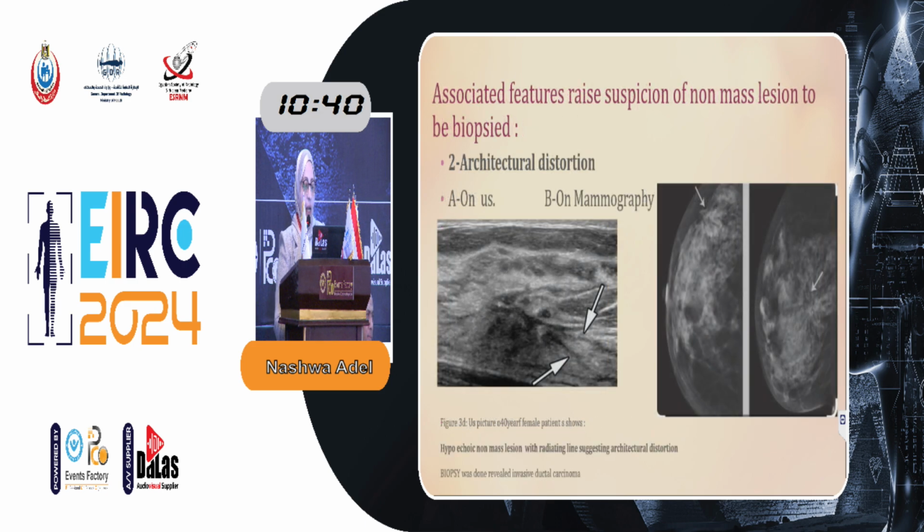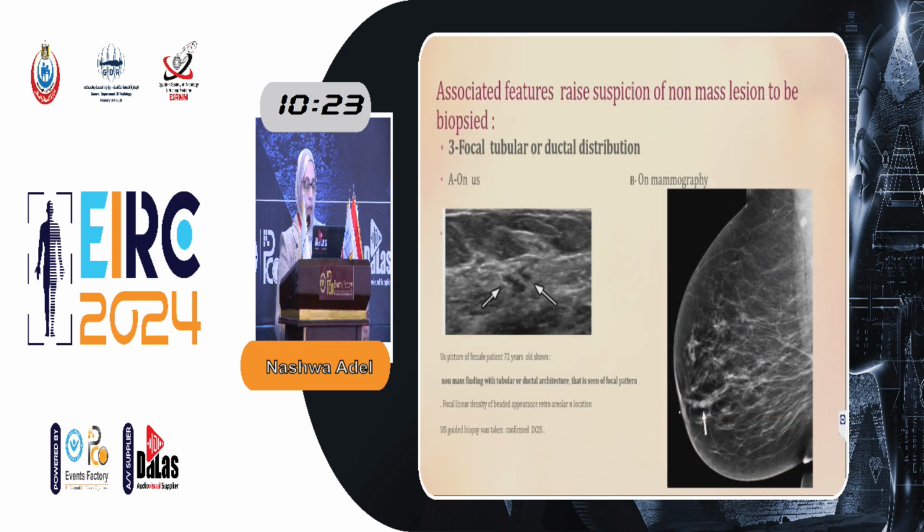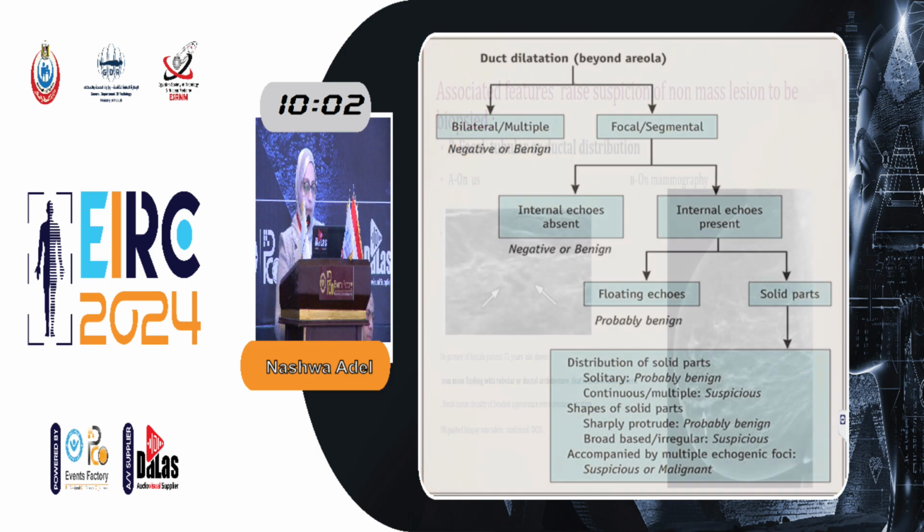Architectural distortion appears in ultrasound as finger-like projections from the lesion. Associated mammography can confirm the diagnosis, where the area of architectural distortion appears at the upper outer quadrant at mammography. Another important feature is focal tubular or ductal distribution, which appears at ultrasound as a focal duct in the retroareolar region with irregular outline, and at mammogram it appears as a focal linear density of beaded appearance in retroareolar location. Guided biopsy in this case confirmed DCIS.